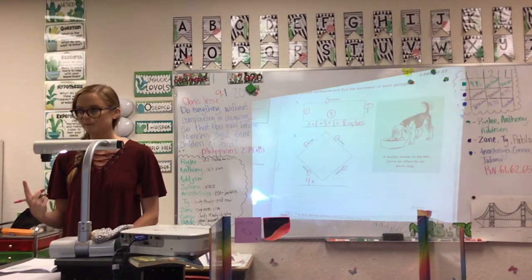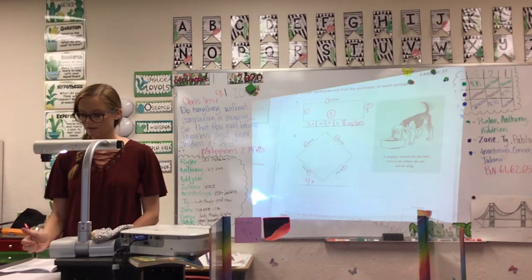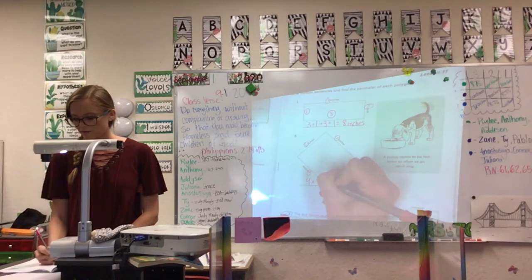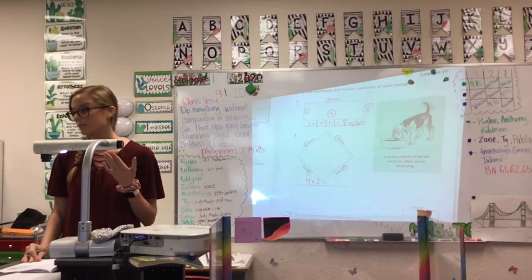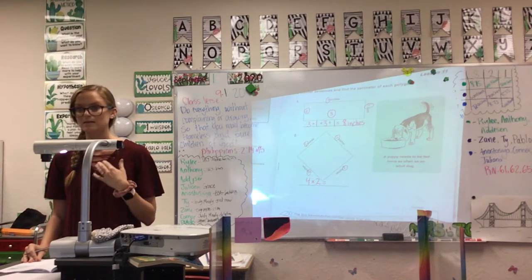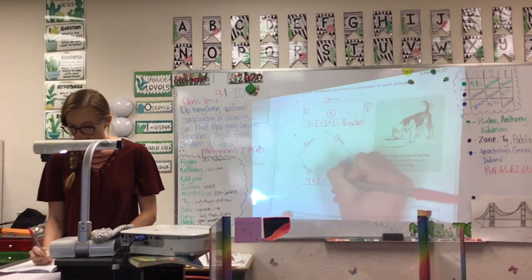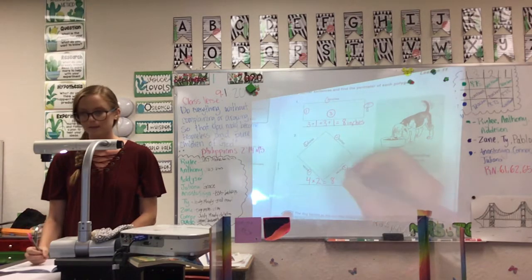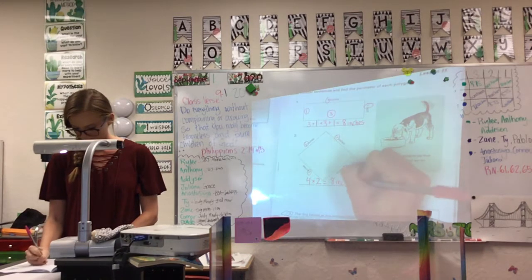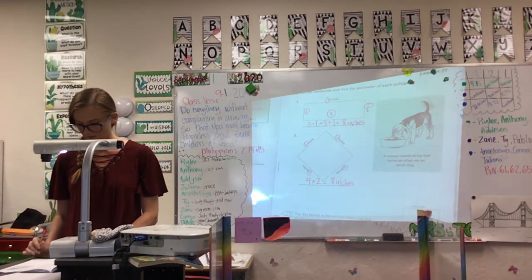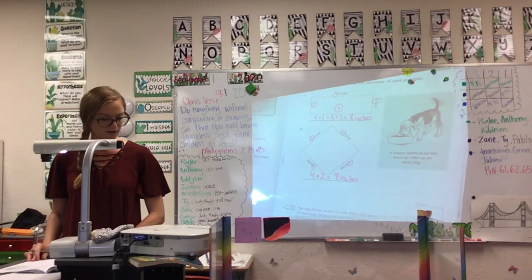Connor, how long is one side? One side is 2 inches. So 4 times 2, and then we just solve for that problem. 4 times 2 is what? Zane? 8. And then 8 what? 8 what, Addison? Inches. Good. Okay. Moving on.